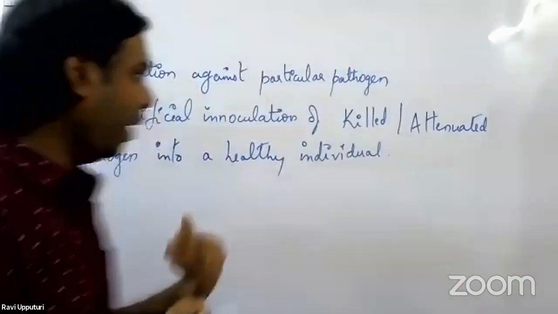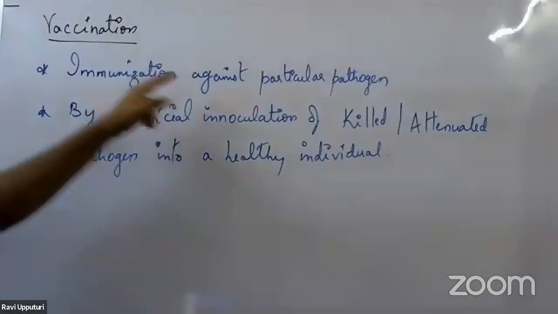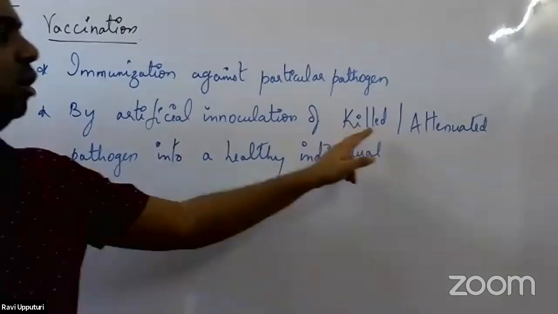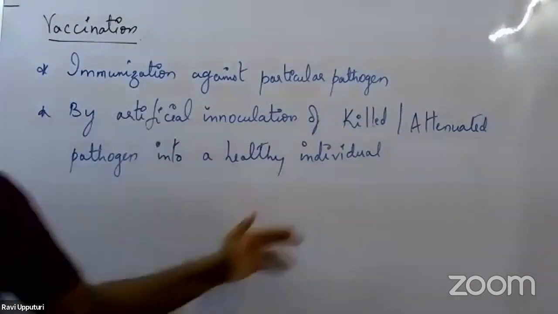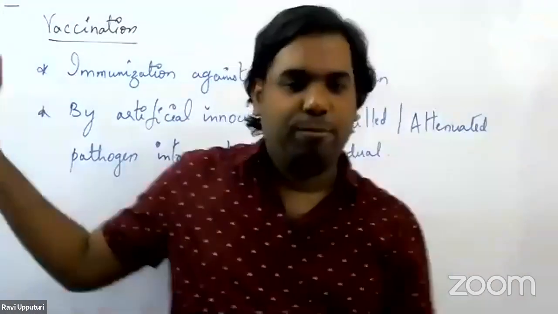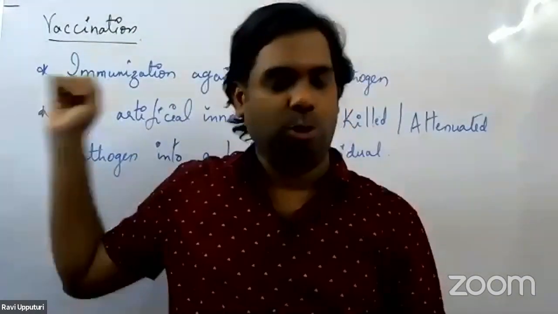So when we talk about vaccination, how do we define it? It is a process of immunization against a particular pathogen by artificial inoculation of either killed or attenuated pathogen into a healthy individual. So this is what we have in brief, the introduction to the concept of vaccination. We'll stop here for today.